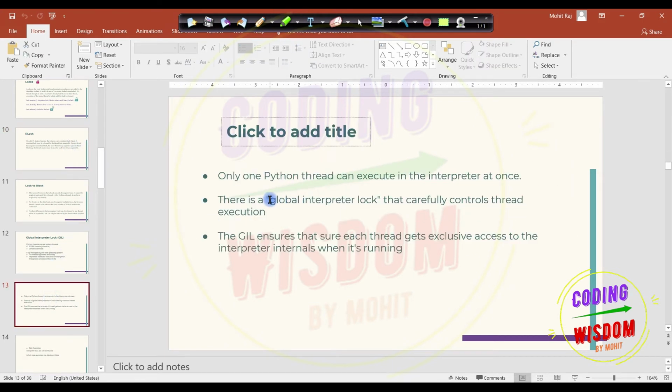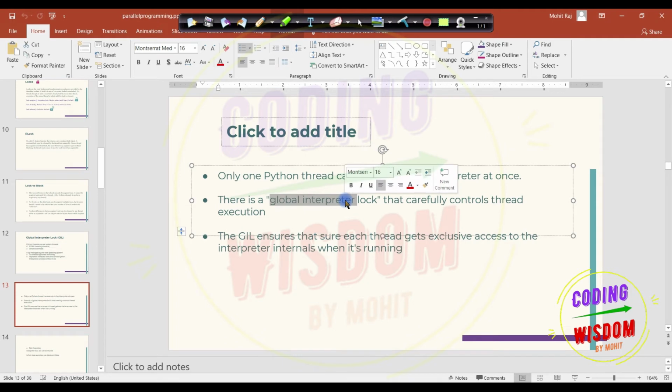We call that lock the Global Interpreter Lock, and the short form is GIL. The GIL ensures that each thread gets exclusive access to the interpreter internals when it is running.